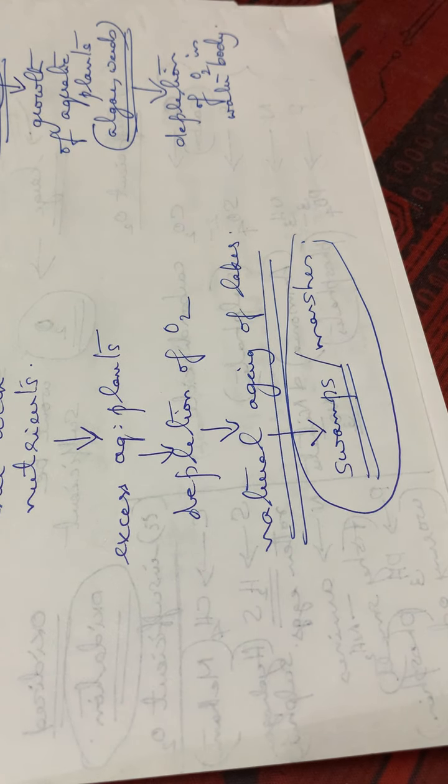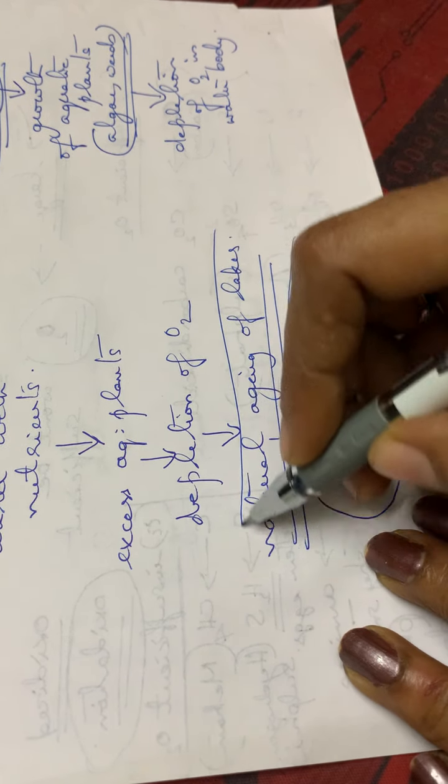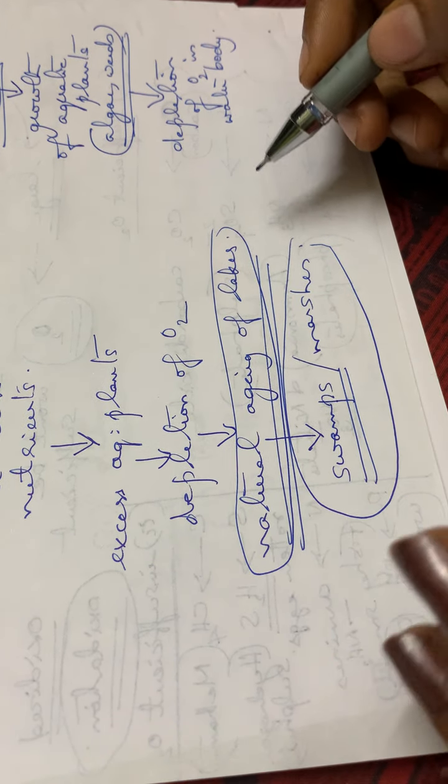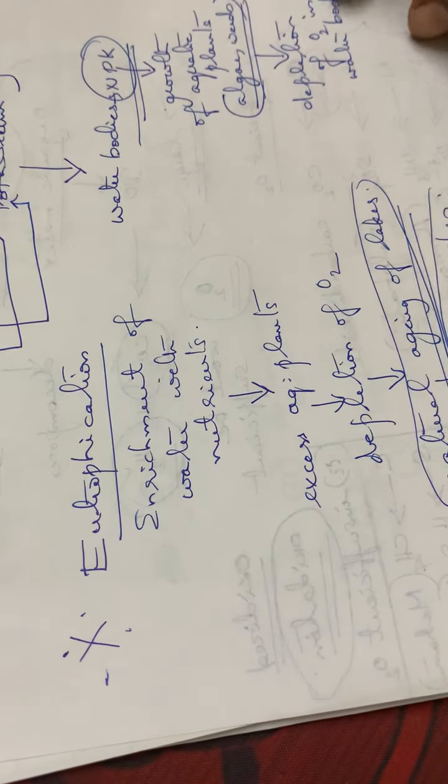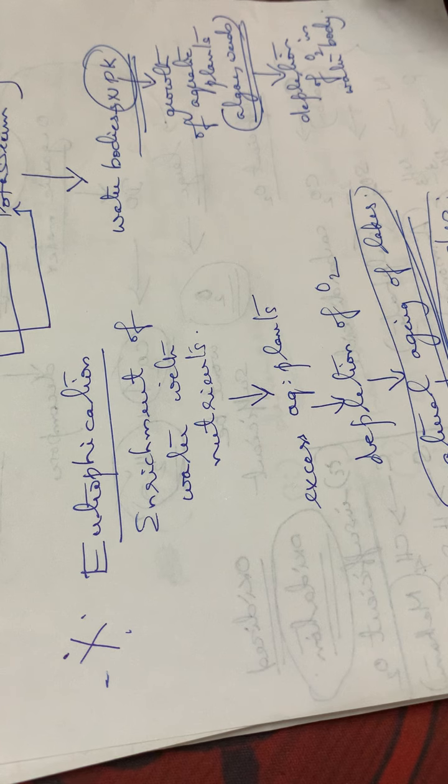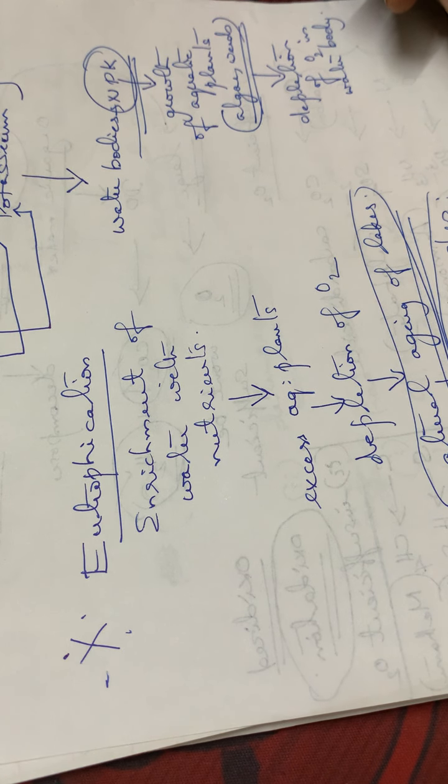This natural aging process takes many years, even millions of years. So this is another reason, plant nutrients, a source of water pollution.